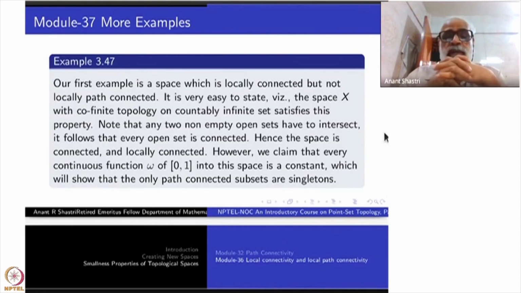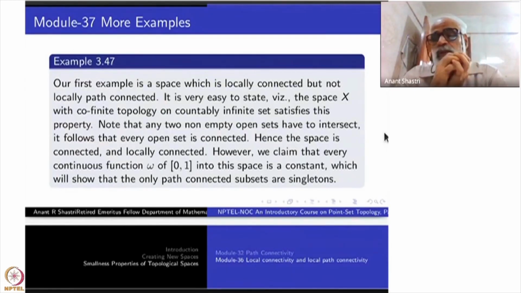However, we claim that every continuous function omega from the closed interval [0, 1] into this space is a constant. Once we prove that, it follows that two distinct points cannot be connected by a path.